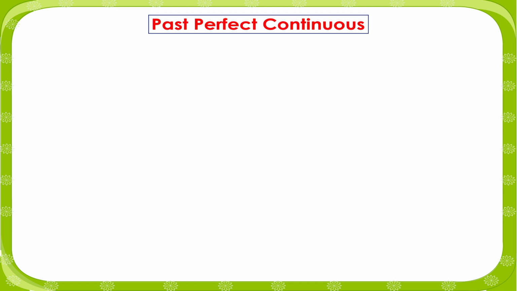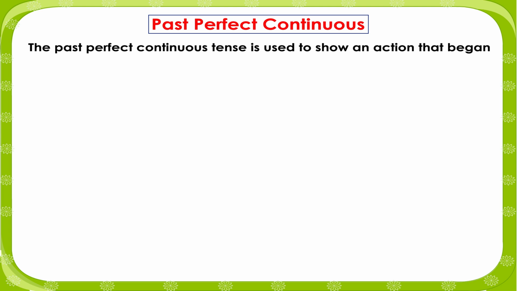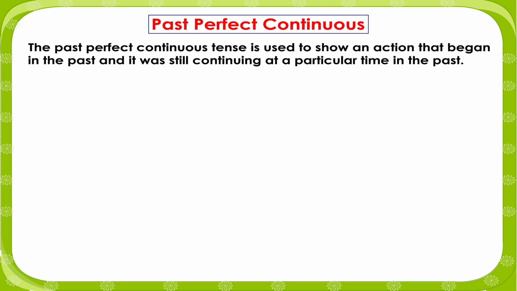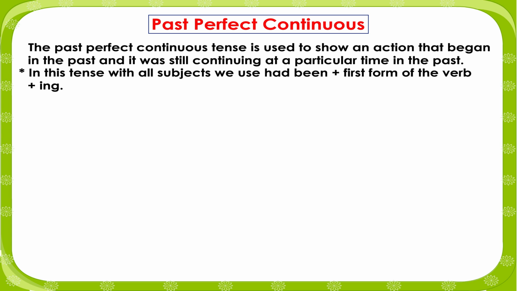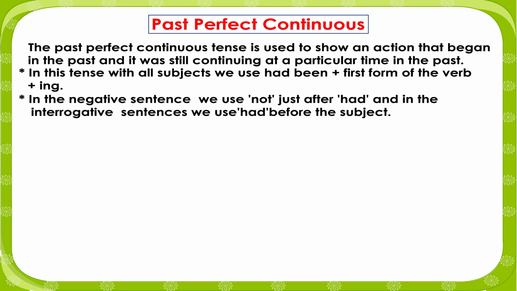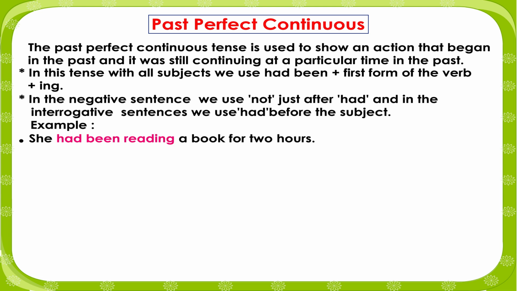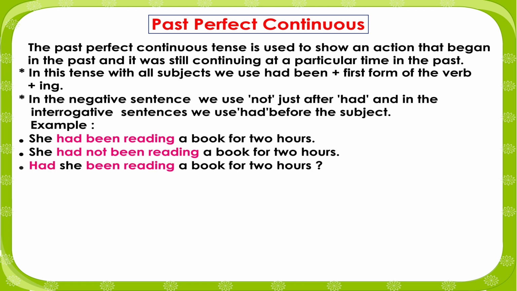Past perfect continuous. The past perfect continuous tense is used to show an action that began in the past and it was still continuing at the particular time in the past. In this tense, with all subjects, we use had been plus first form of the verb plus ing. In the negative sentence, we use not just after had, and in the interrogative sentence, we use had before the subject. Example: She had been reading a book for 2 hours. She had not been reading a book for 2 hours. Had she been reading a book for 2 hours?